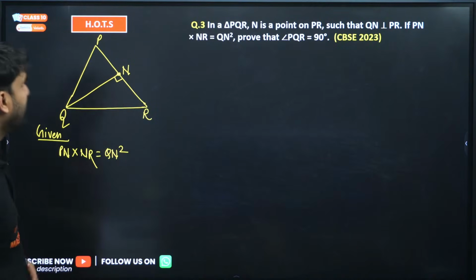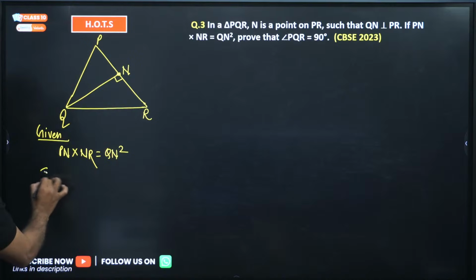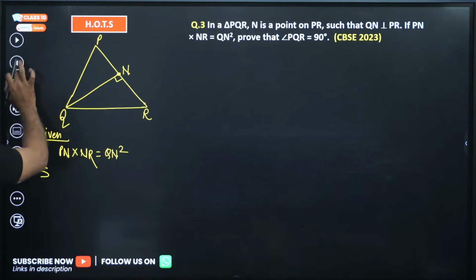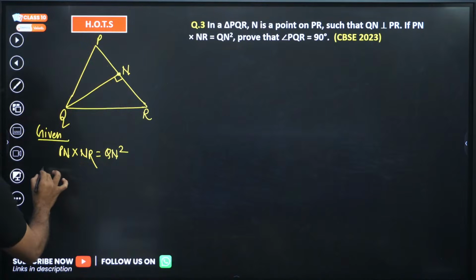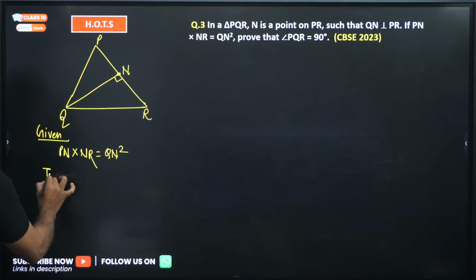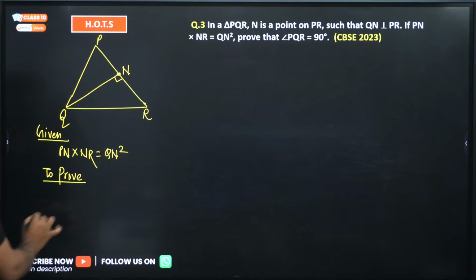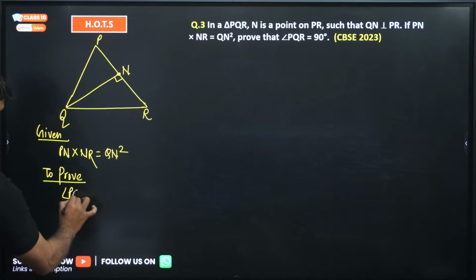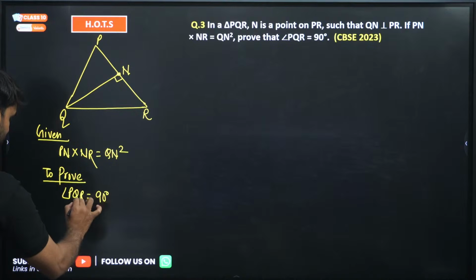Okay, so how can we do this question? Listen, my dear. So let's start the solution. What we have to prove here, you can also write, to prove, that is angle PQR equals 90 degree. This we have to prove.